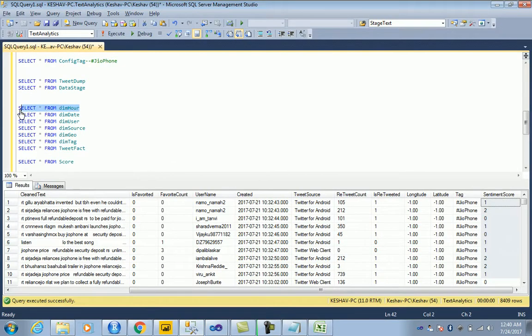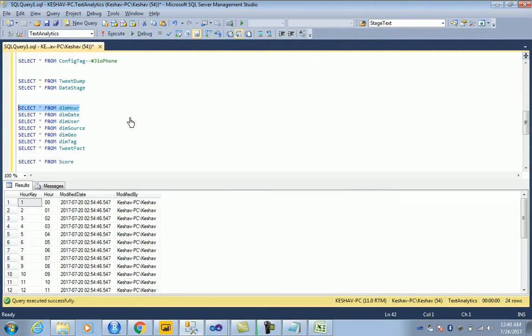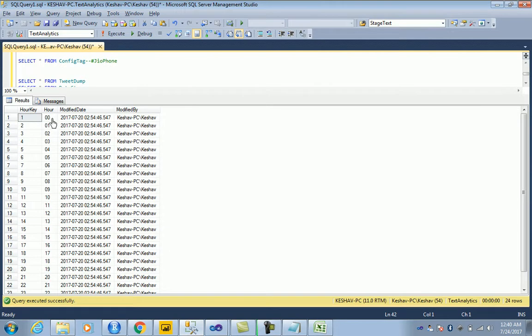So we have dim R, which has the R key ranging between 0 and 23. It says the hours when the tweet was done, whether the tweet was done between midnight and 1 o'clock. That's what the 00 means. 01 means from midnight to 1 o'clock. 00 means from 11 p.m. to midnight, and so on and so forth. So that's the R dimension.